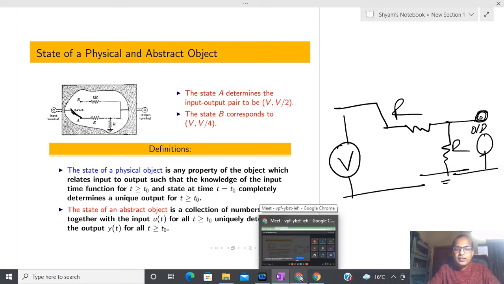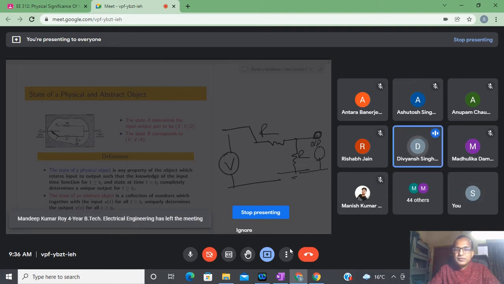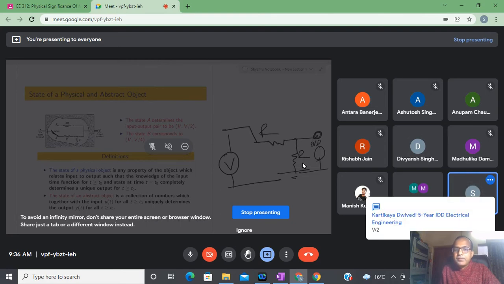You are all students of electrical engineering. Rishabh Jain. Rishabh, are you here? Divyans. Manish. Sir, voltage across that resistor. Yeah. Are you able to see my drawing? Yes, sir. So what is the voltage across this resistor R? V by 2. Okay, sir, V by 2.